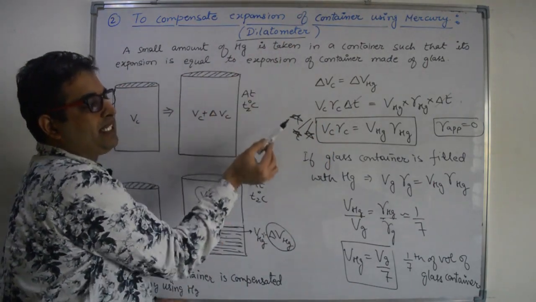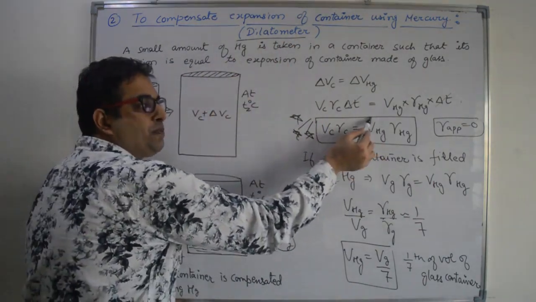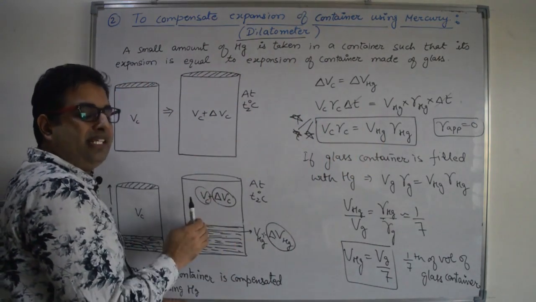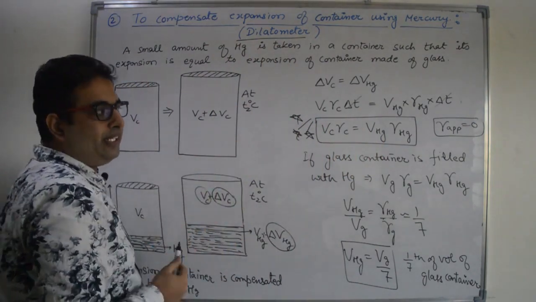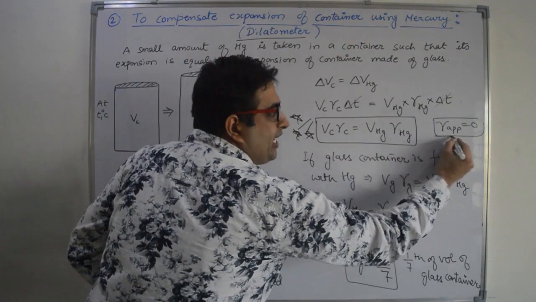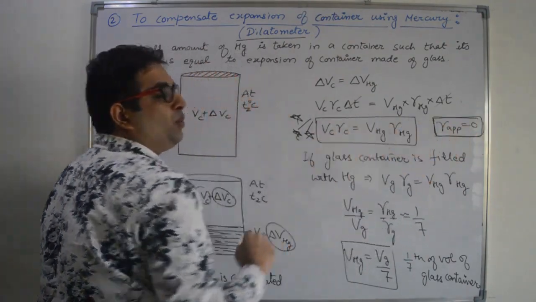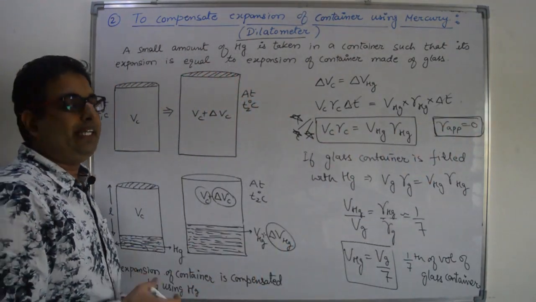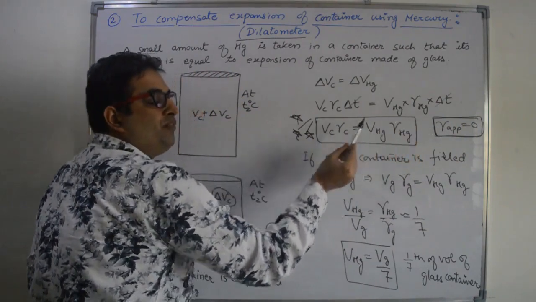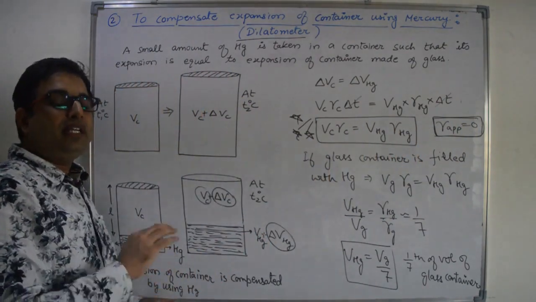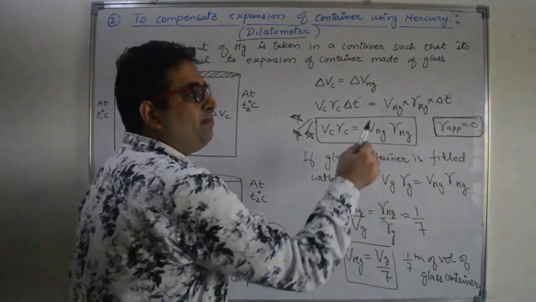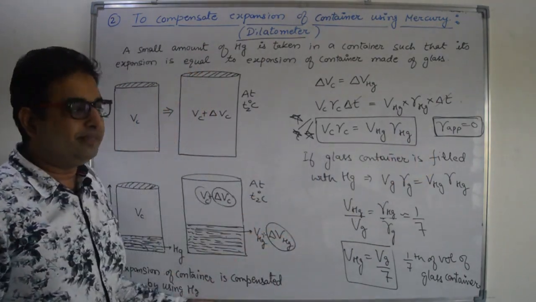So we will place some mercury in such a way that the expansion of mercury will balance the expansion of the container, and the apparent expansion in the liquid is equal to 0, right? In this case, the apparent expansion will be 0 because the real expansion in the liquid is balanced by the expansion of the container.